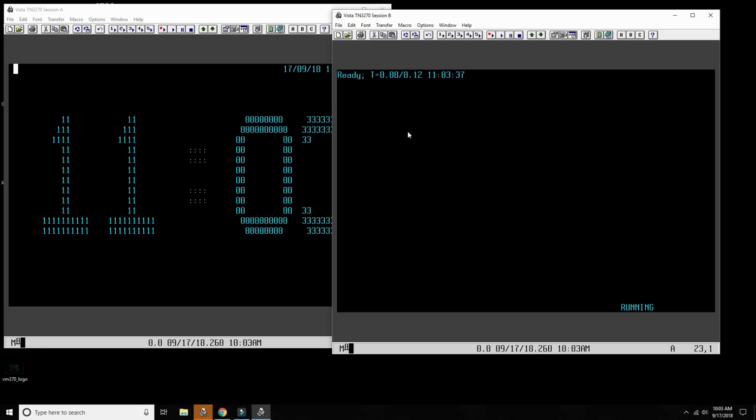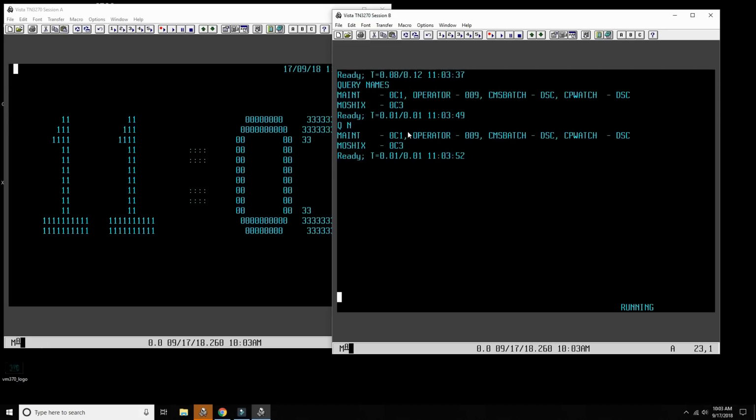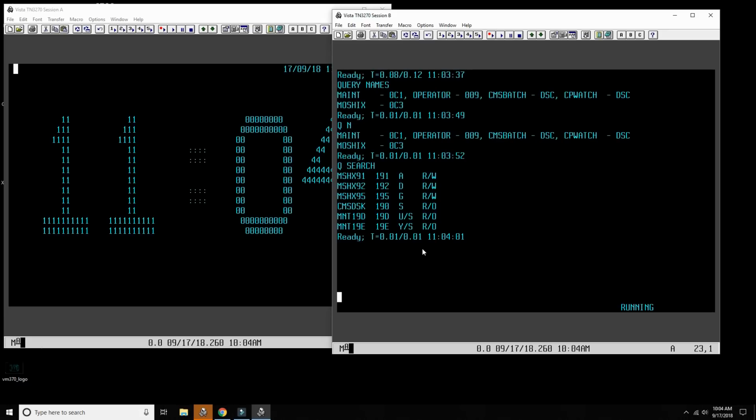And then a bunch of other query commands that I want to show you. So we saw before, if I write query names or just query, well, I'll do it once like this, and then qn, I'll see who's logged in. If I want to know what is the search path for binaries that I want to execute, then I will just say query search. It will tell me first we'll go to drive A, then D, then G, then E, etc.